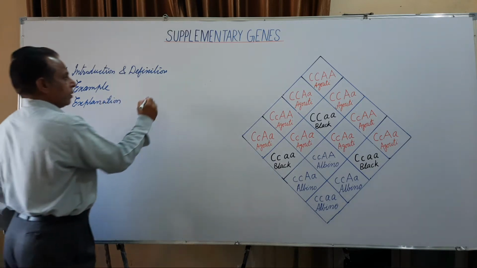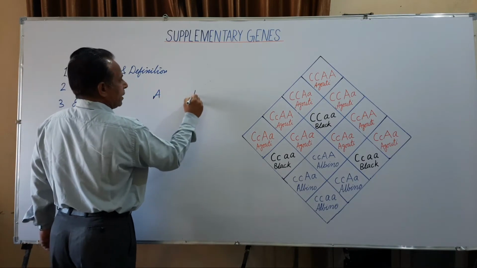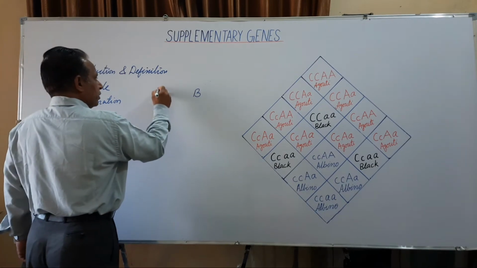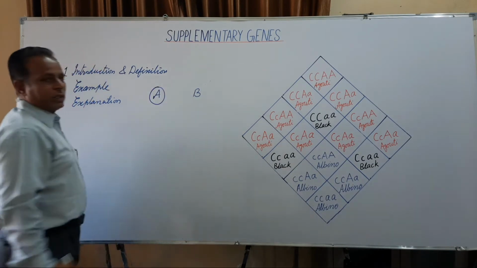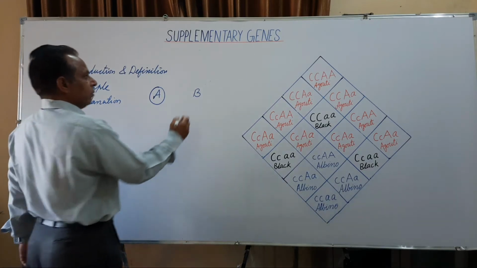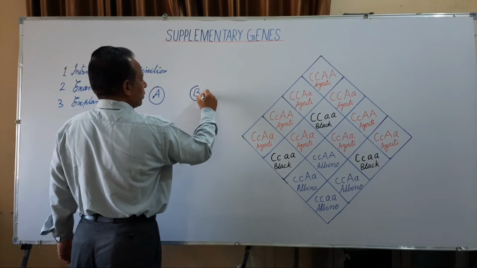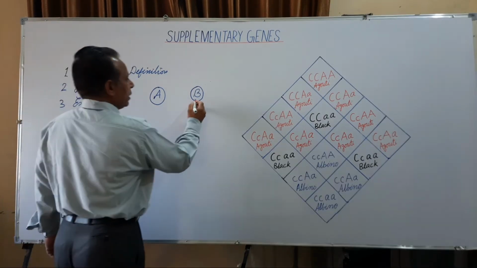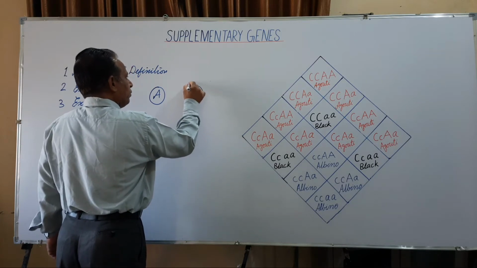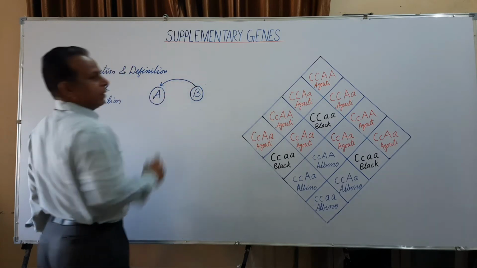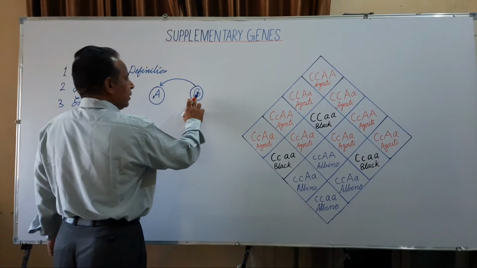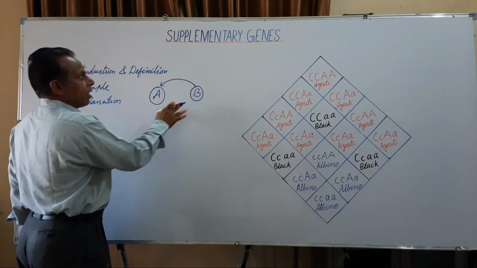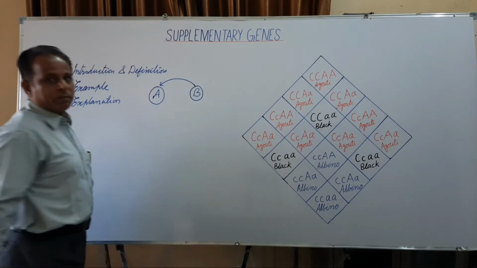Suppose A and B are two non-allelic dominant genes. The gene A has its own effect on the phenotypic trait, but B has no effect on the phenotypic trait when present alone. But this B in dominant form modifies the effect of A, meaning this B supplements the effect of the A. Such genes are known as supplementary genes.